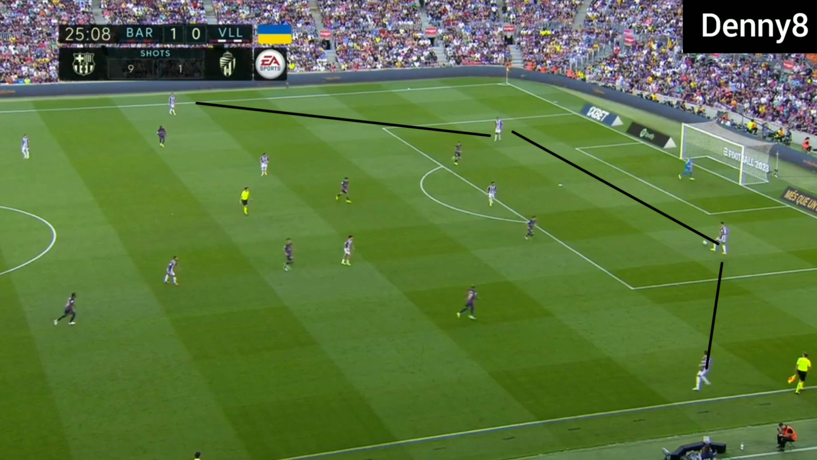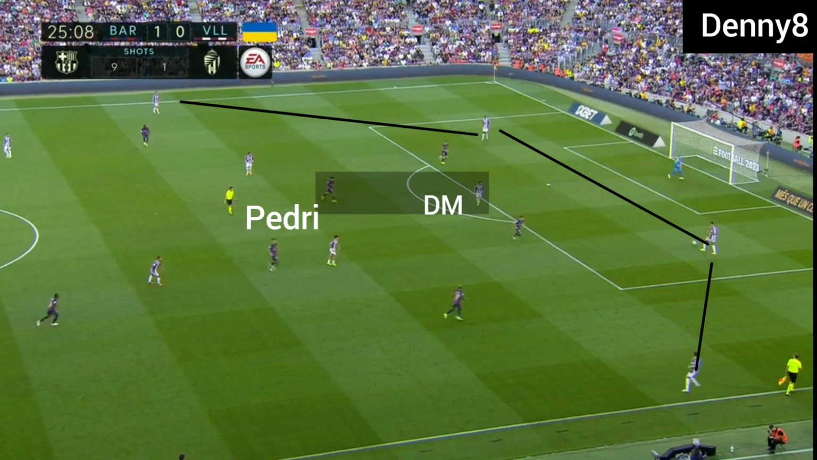In the first phase, Valladolid were building the game in a traditional back four. The centre-backs of Valladolid were split deep and wide and the full-backs were providing width by staying wide. Valladolid were using a sole pivot and he was being caught by Pedri, so Valladolid were forced to build the game